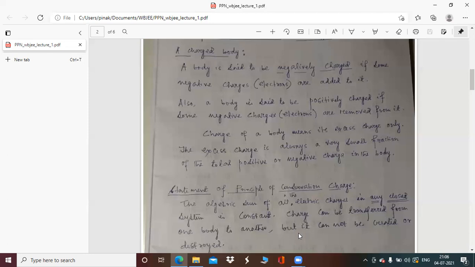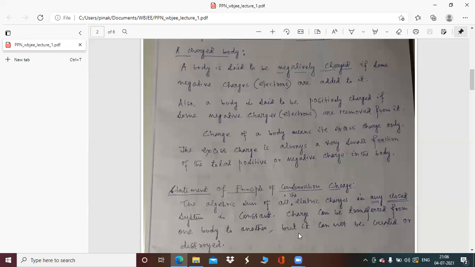That means we are not creating or destroying any charge on a particular body by rubbing it. Basically, the electrons which are disappearing in one body are actually reappearing in the other body, or getting transferred to the other body. So we cannot say that electrons are being destroyed in one body or electrons are being created in the other body. So this is the essence of the statement of the principle of conservation of charge.